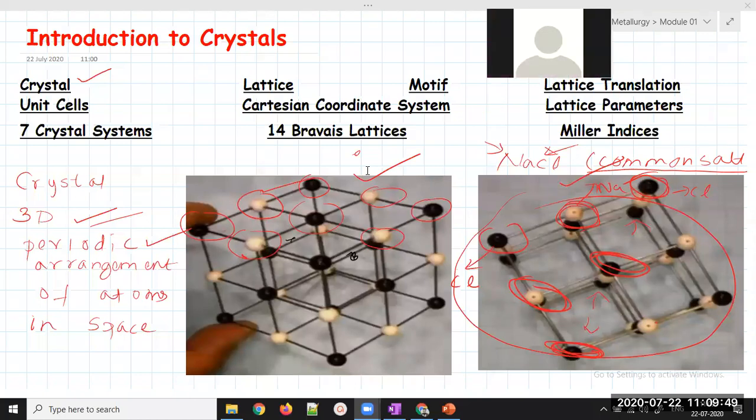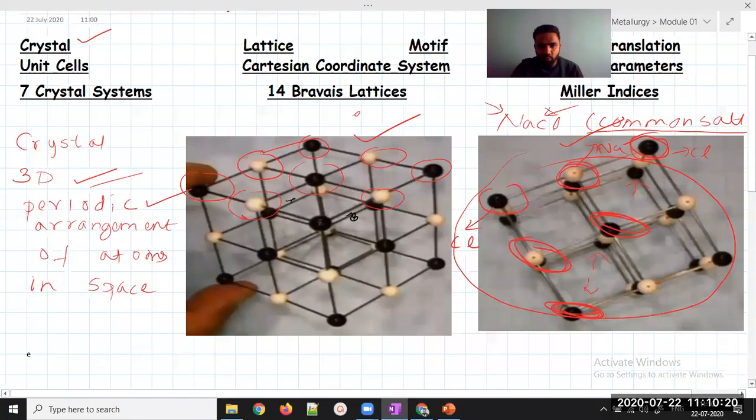Shaiman? Yes, go ahead. What do you mean by crystal? So, crystal is a 3D periodic arrangement of atoms in space. Okay. Periodic arrangement of atoms in space. Okay, thank you so much. You understood? Okay. Thank you. Now we will go to the next point.